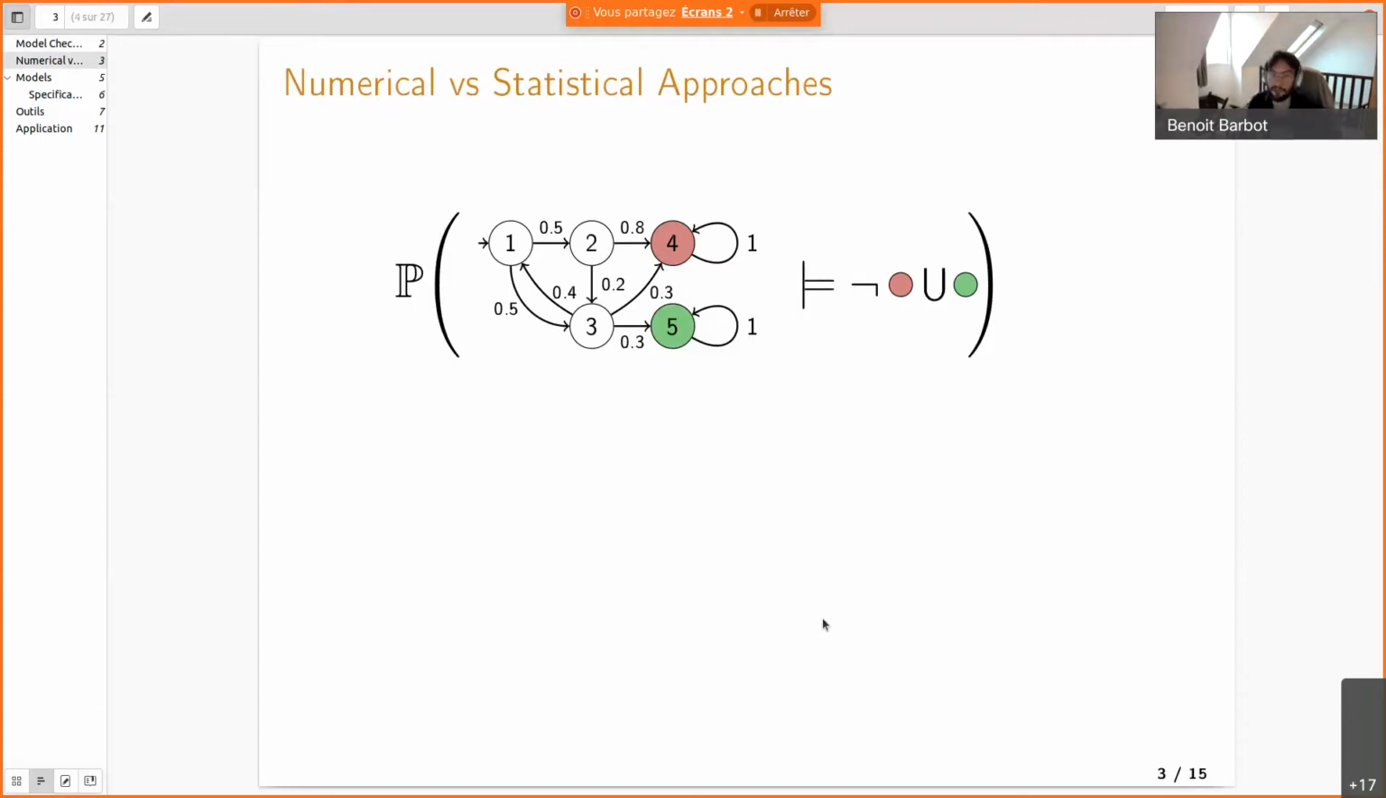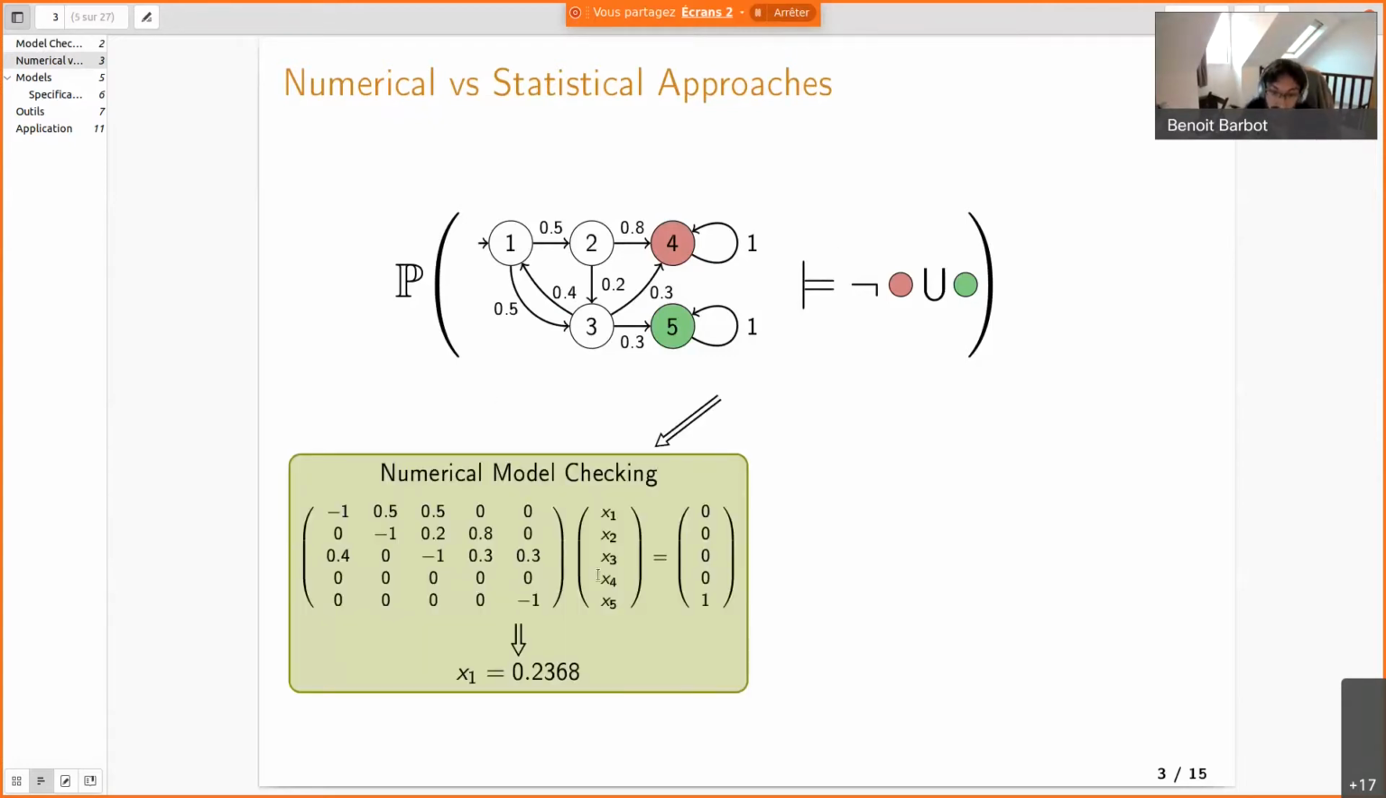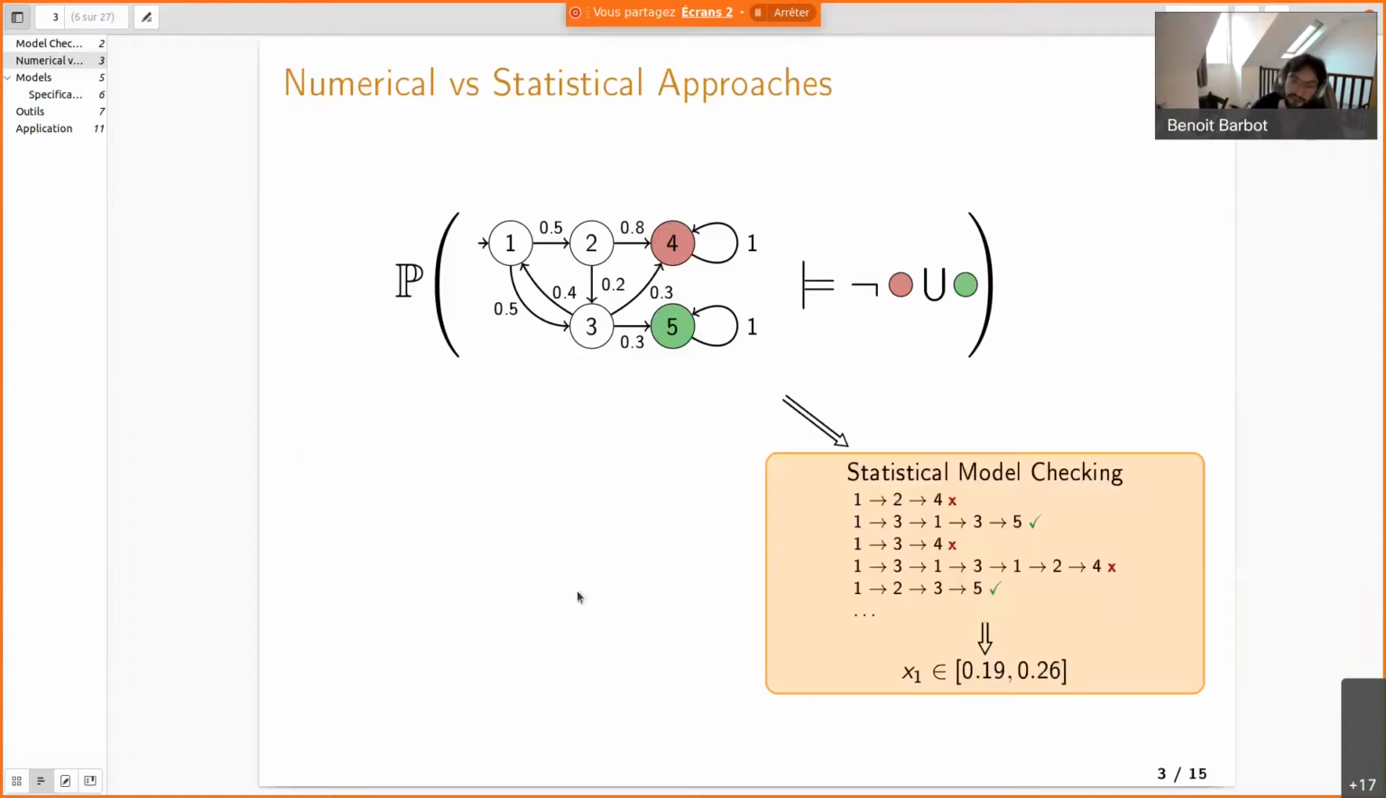So when we have a model like this one, when you perform the numerical approach, you build a matrix of the system, and the property is encoded usually as a vector. There are many different techniques to do this, and at the end you always end up with some kind of linear algebra problem, and you use linear algebra to solve it. Statistical model checking, on the other hand, you simulate the model a large number of times, and you count how many times you satisfy the property, and you end up with a statistical estimation.